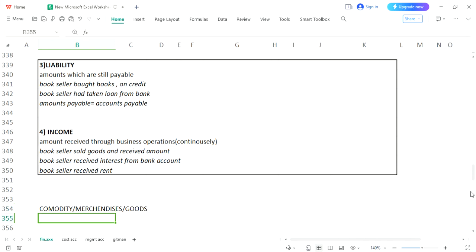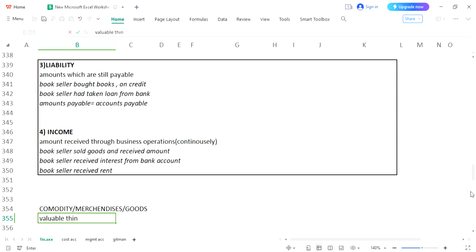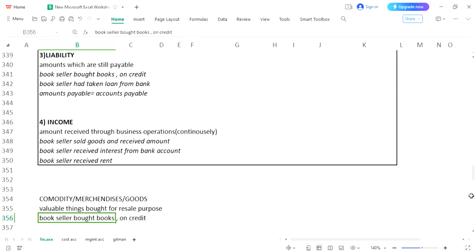So what you can write is: all valuable things which are bought for resale purpose. These are called commodities. Example, since we have taken the example of a bookseller, if he bought books, that would be commodities.